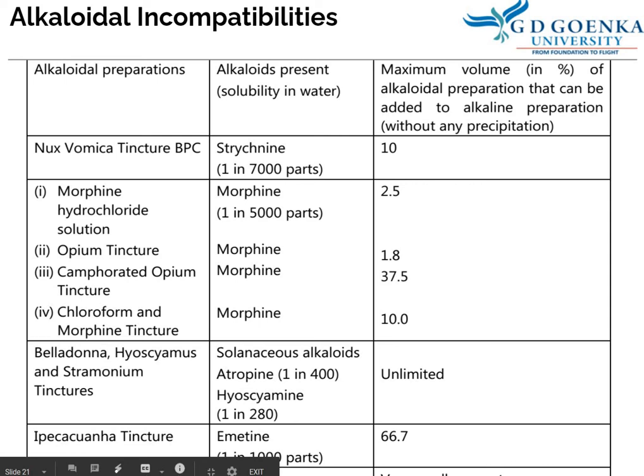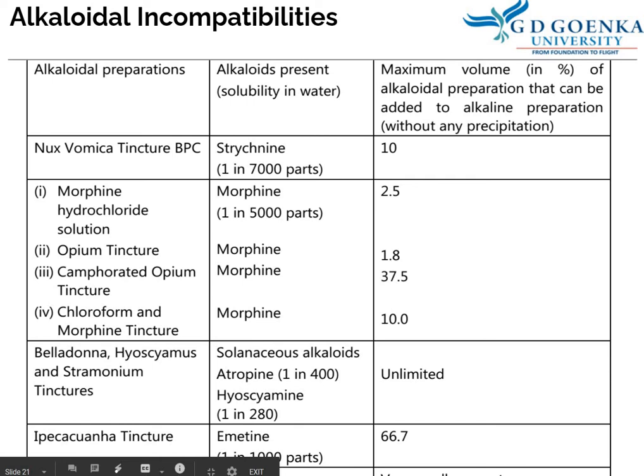Here there are certain other co-solvents which are present in the preparation, so that is why solubility is more, and then a higher percentage can be incorporated. Chloroform and morphine tincture also contains alkaloid like morphine. 10% solution can be prepared without precipitation.